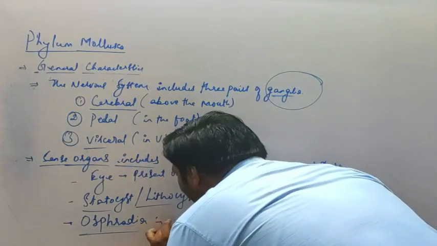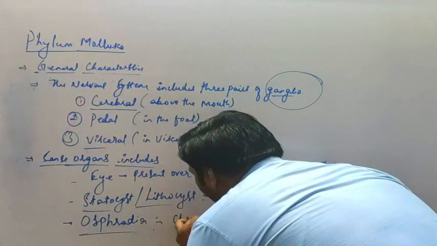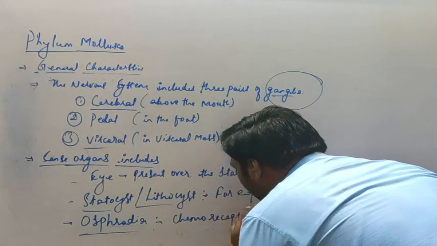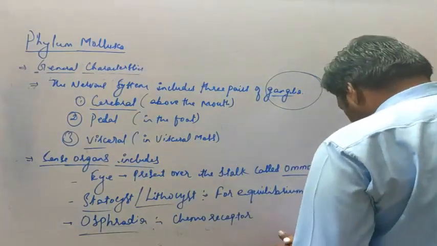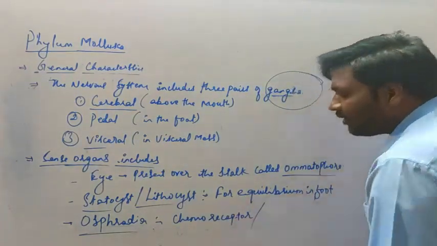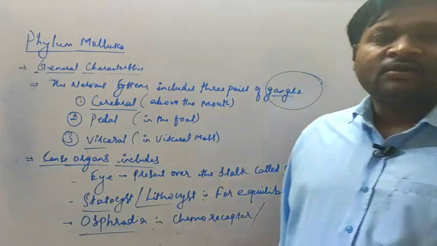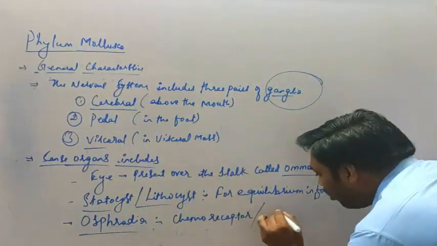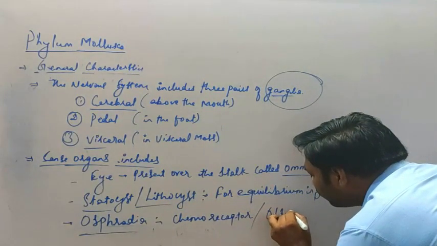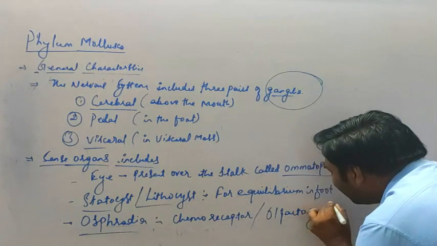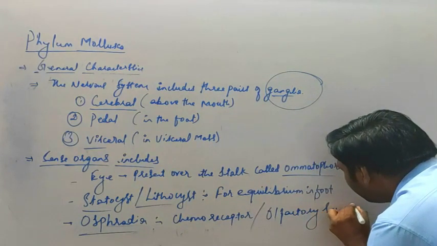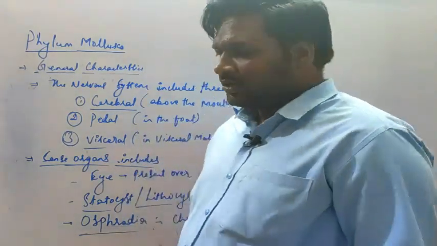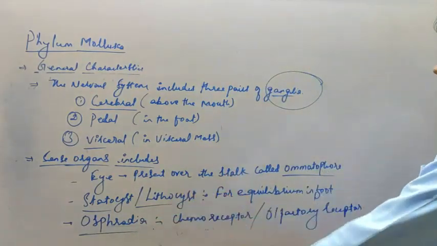It is a chemoreceptor, the receptor which is used for sensing taste or smell, also referred to as the olfactory receptor, and it helps in sensing smell and also taste.